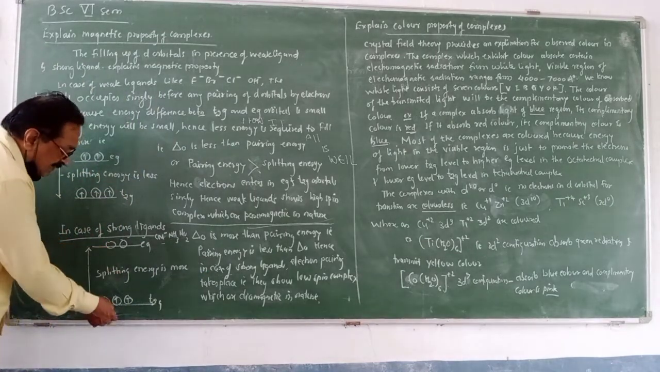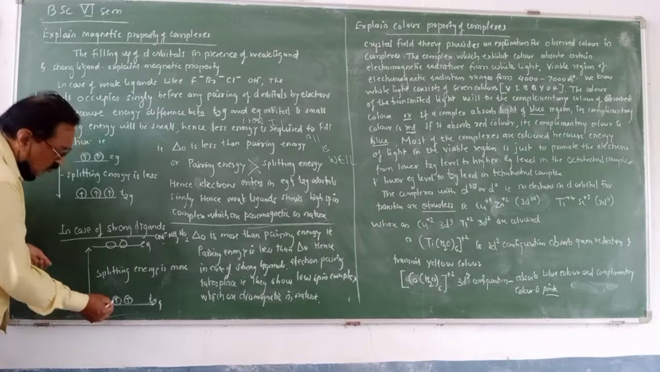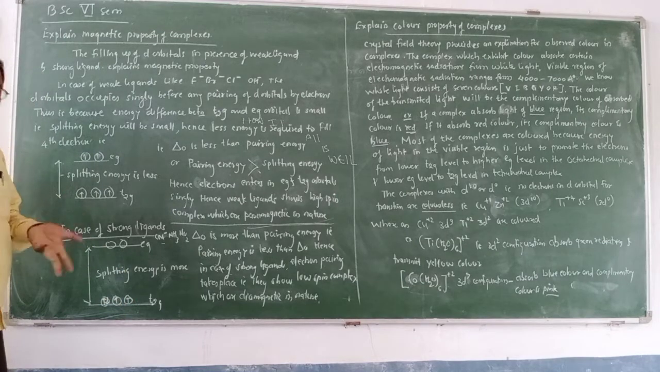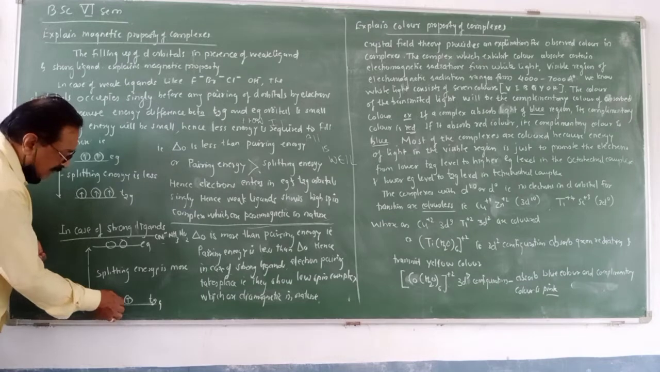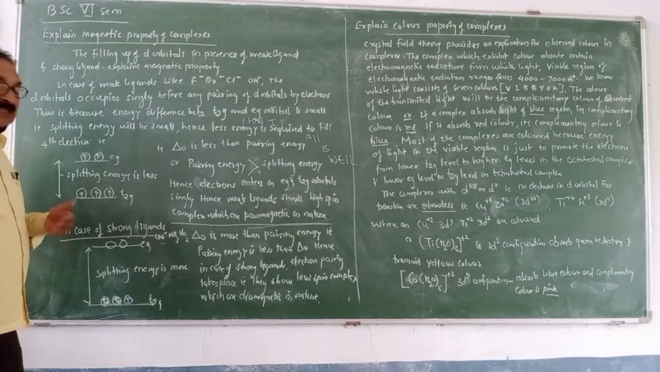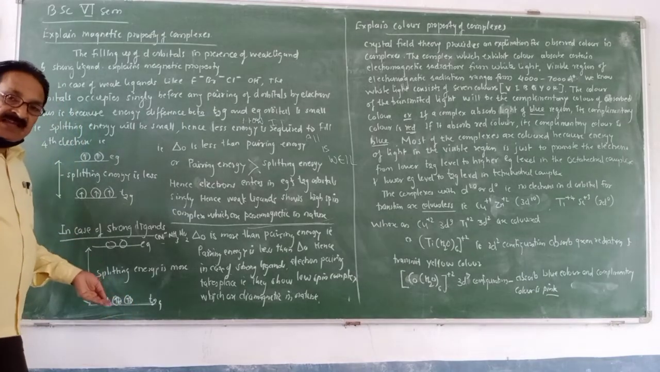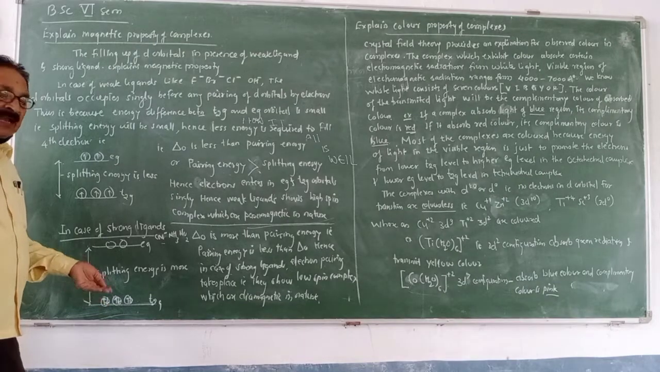When pairing energy is less, the fourth electron is added in the t2g orbital. That becomes t2g4. Suppose the fifth electron is there, that fifth electron enters the t2g orbital, that is t2g5. When the sixth electron is there, that also enters here. After filling the t2g orbitals by the electrons, pairing takes place.